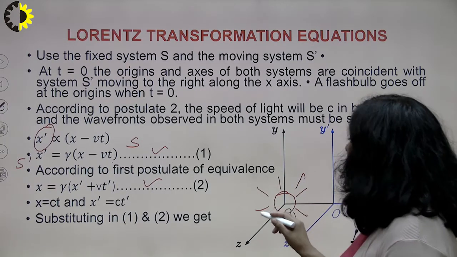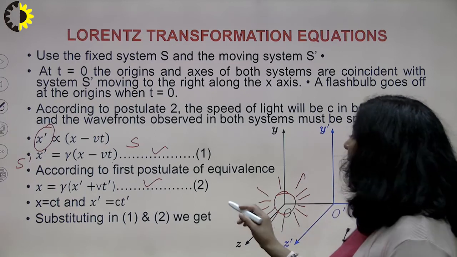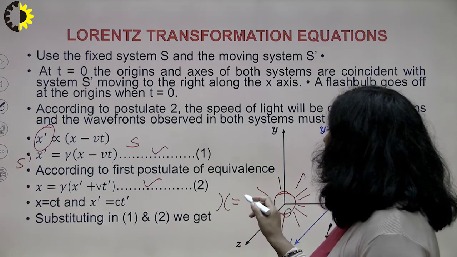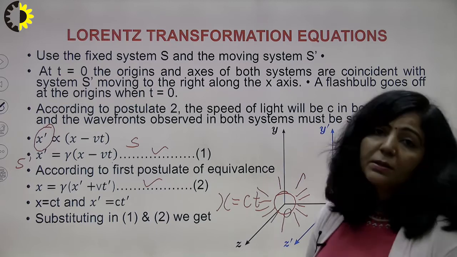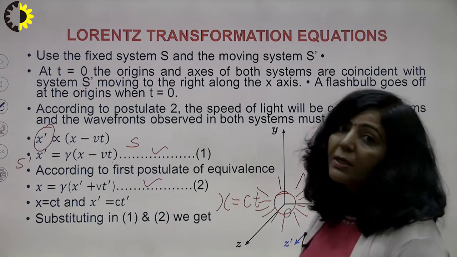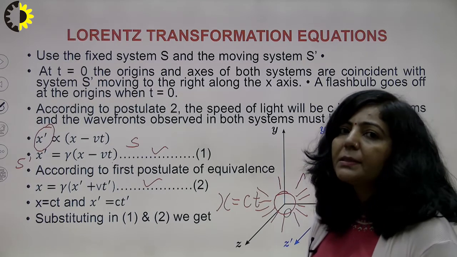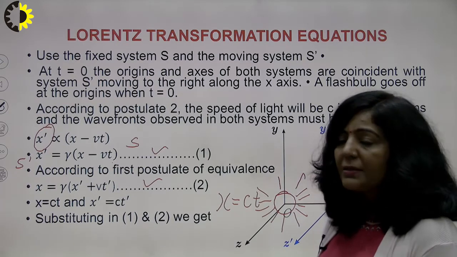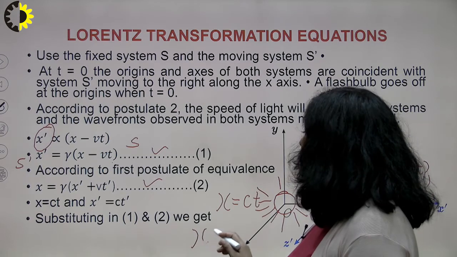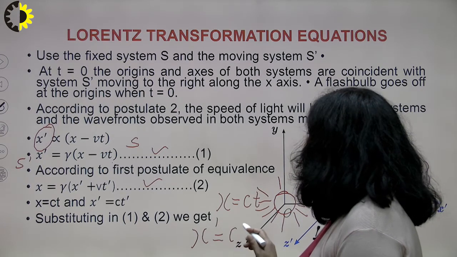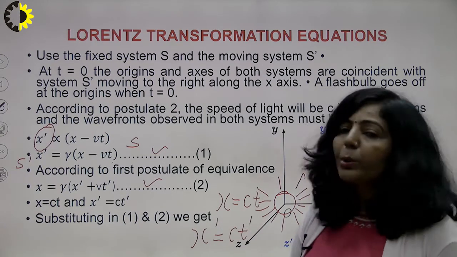It also gives light along the x-axis, and if light travels distance x in time t, then x will be c into t. According to the second postulate, if c is the speed of light in frame S, then it is also c in frame S dash. So if light travels distance x dash in time t dash in frame S dash, then x dash will be c t dash.